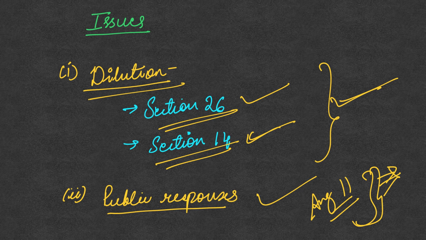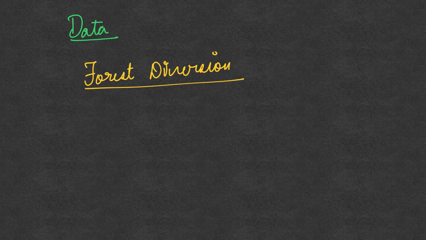So this was told by some activists on some websites, and the government has now blocked these websites as well. So these are two counter examples for public participation also, and this is also an issue associated with the draft EIA notification. So therefore the next we come to is a data that is related to forest diversion.